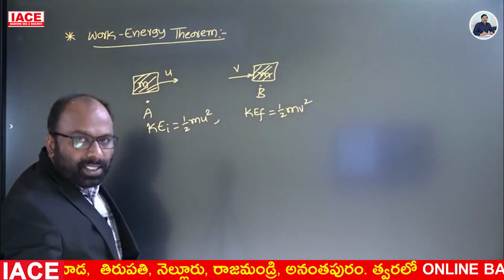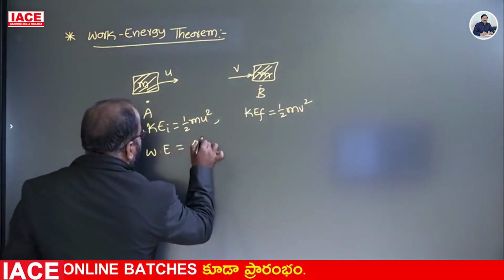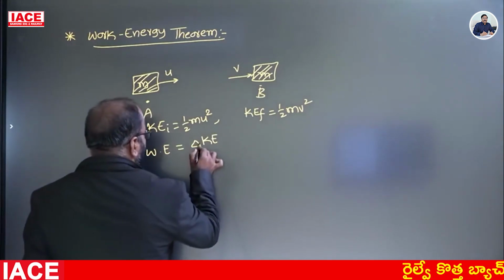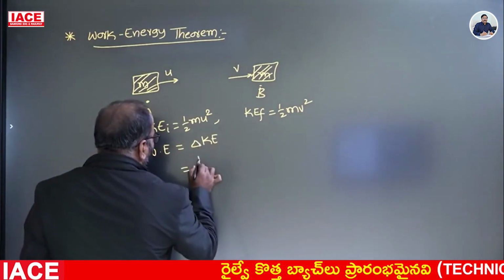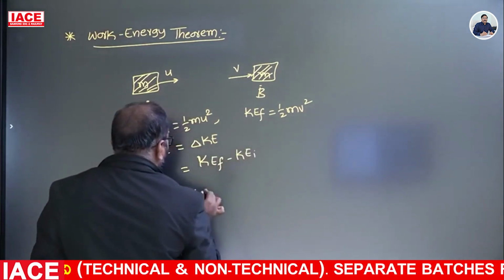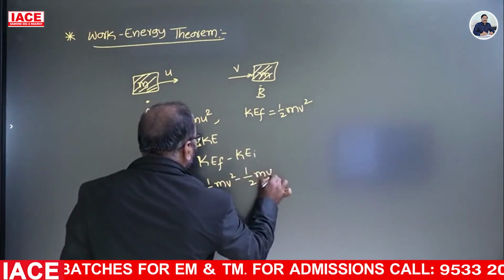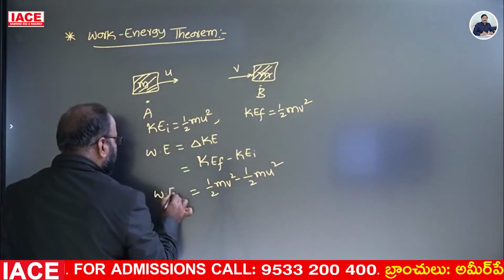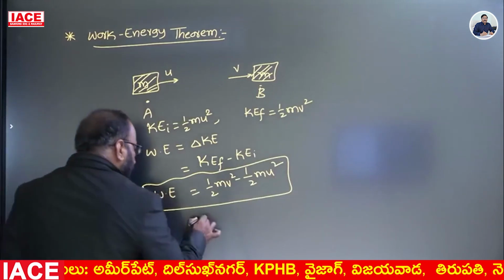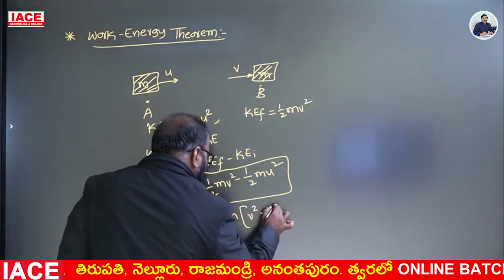Therefore, the work energy theorem is defined as the change in kinetic energy. Change in kinetic energy is called the work energy principle. It is nothing but final kinetic energy minus initial kinetic energy: half m v square minus half m u square, which can be written as half m into (v square minus u square).